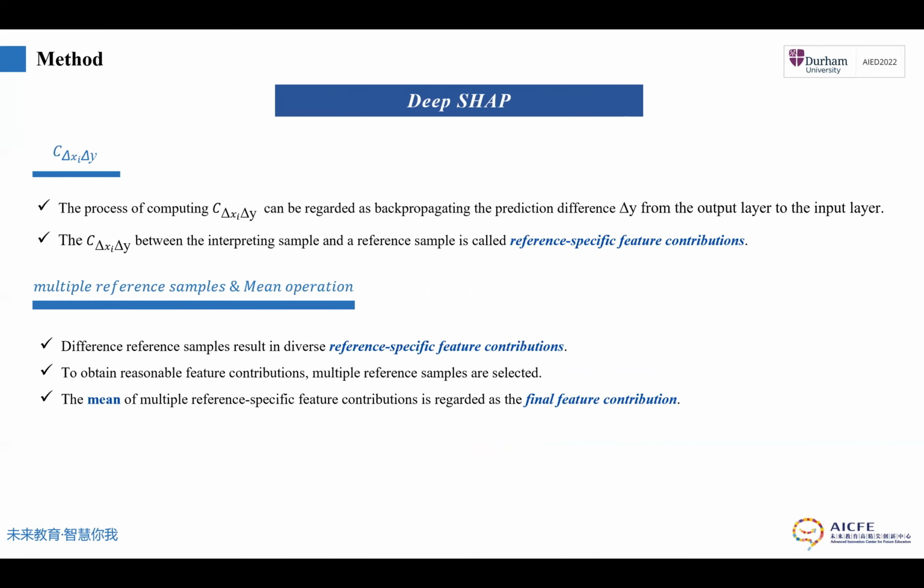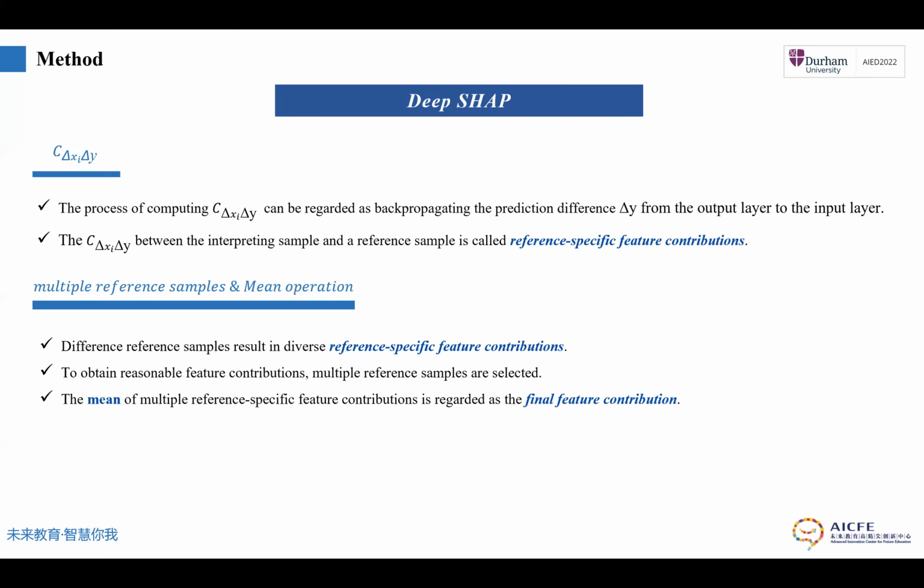To compute C_ΔxiΔy, the process can be regarded as backpropagating the prediction difference Δy from the output layer to the input layer. Actually, the C_ΔxiΔy between the interpreted sample and the reference sample is called reference-specific feature contributions, because if we select different reference samples, we can get different reference-specific feature contributions.